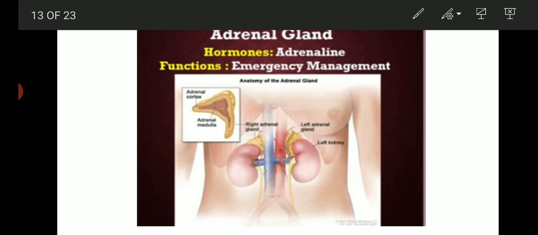During that time, this adrenal gland secretes adrenaline hormone, and our heartbeat increases, resulting in supplying more oxygen to our muscles.